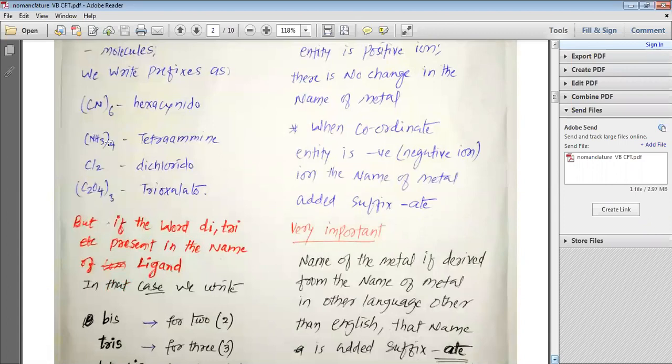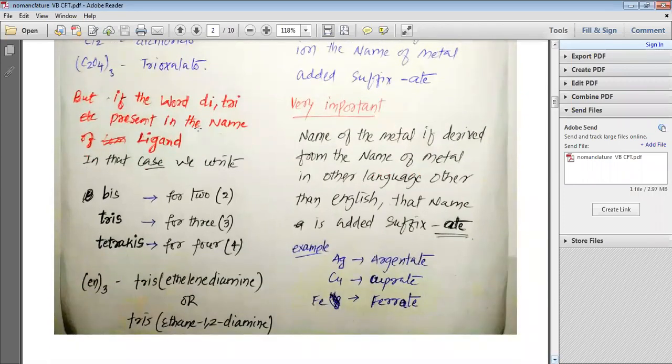If we have 4 NH3, then we will write tetraammine. If we have 2 Cl, then we will write dichlorido. If we have C2O4 thrice, then we will write trioxalato. So my dear students, the prefixes like di, tri, tetra, penta, hexa have been added based on the number of ligands that are present.